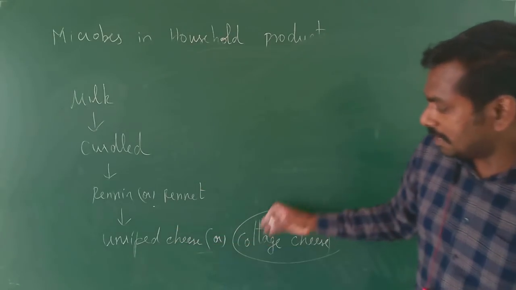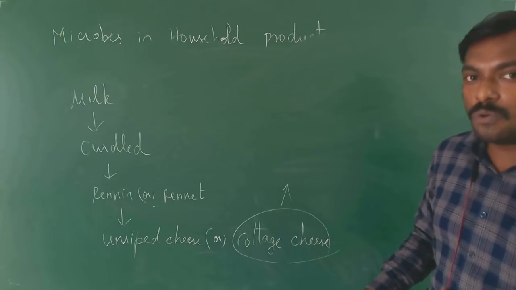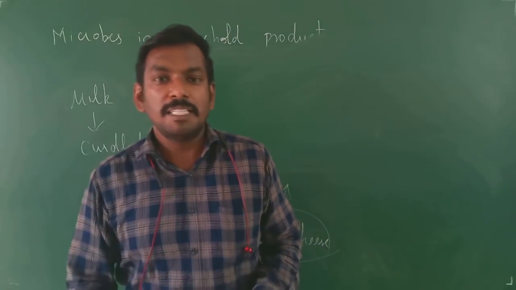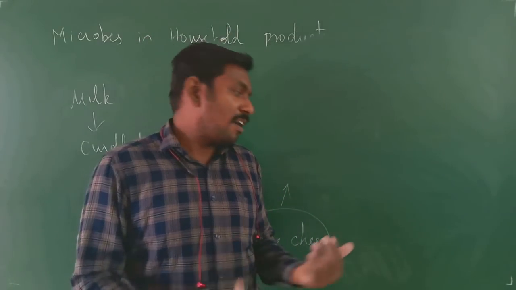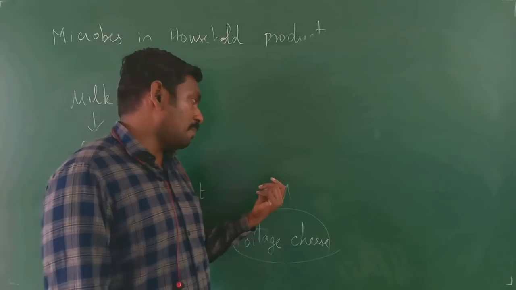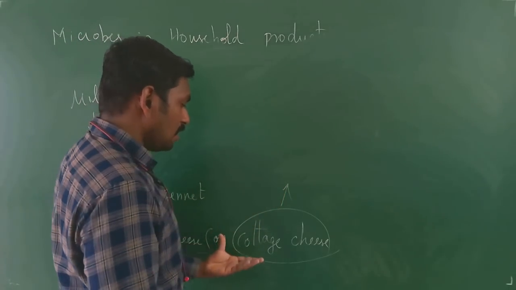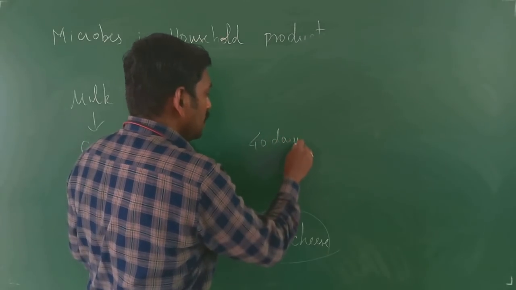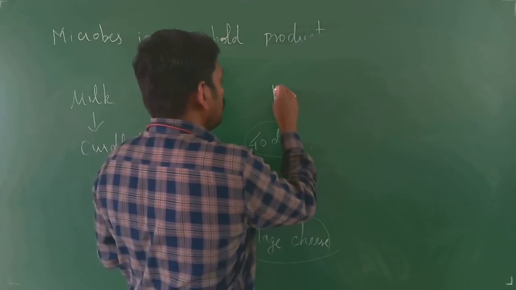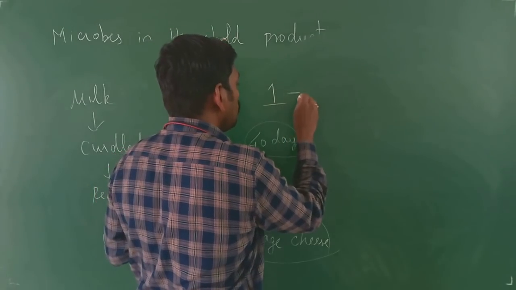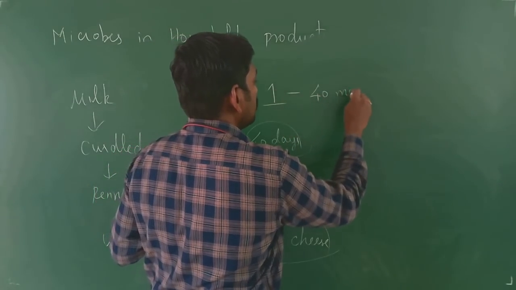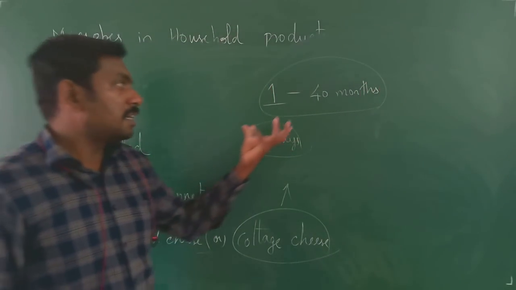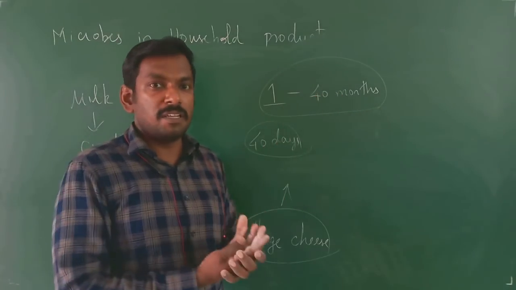Once this unripe cheese is allowed to ripen with the help of various types of microorganisms, especially bacteria, fungi, or any type of microorganisms, it is made to ripen, right? For the formation of ripened cheese from this cottage cheese, it takes about 40 days, right? Some varieties of cheese may take from 1 to 40 months. There are some cheeses that take about 40 months to ripen.